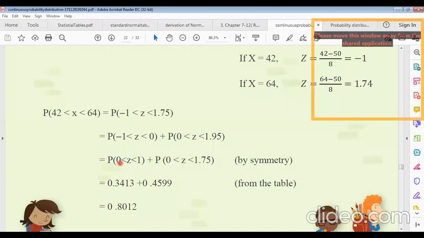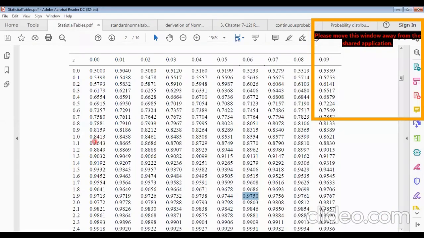From the table, when Z equals 1 the value is 0.8413, and when Z equals 0 it is 0.5.